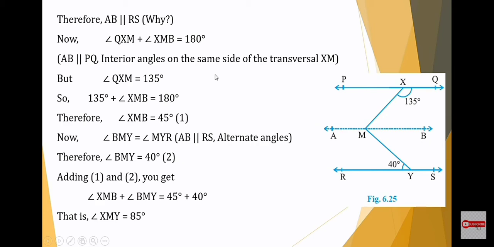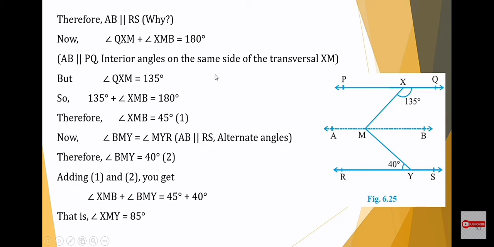You number it as equation 1. Now, angle BMY is equal to angle MYR because AB is parallel to RS. Therefore, alternate interior angles will be equal. So, angle BMY is equal to angle MYR. Therefore, angle BMY is equal to 40 degrees because angle MYR is given as 40 degrees in the question. So, angle BMY is equal to 40 degrees. Put it as equation number 2.